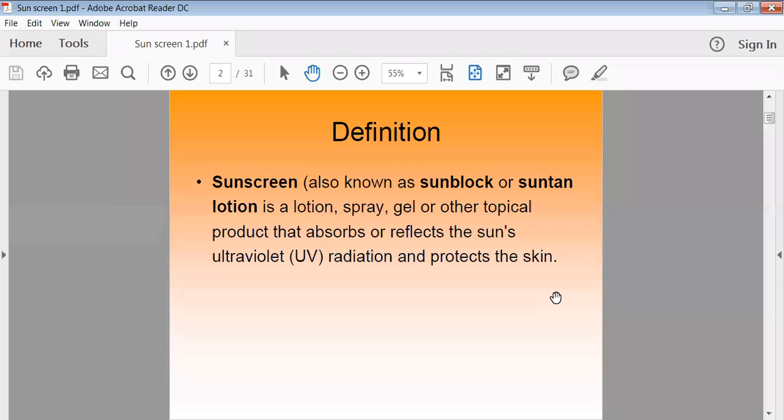This kind of preparation generally absorbs the UV rays or the harmful rays from the sun, and they will protect your skin. Or sometimes this preparation may coat a protective film on the surface of the skin, and they will avoid the entry of sun rays, or simply they can block the sun rays and protect your skin. So this is the simple mechanism, the principle behind the sunscreen preparation.